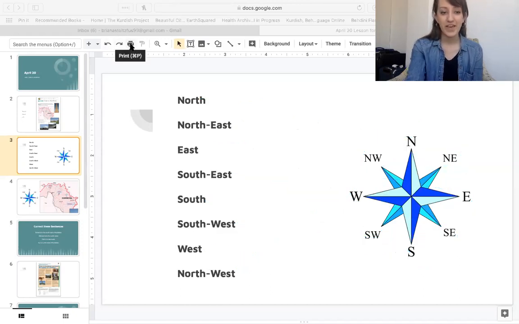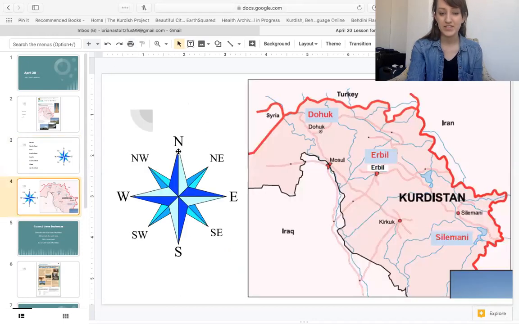Okay, let's look at our map again. This is our map. And you can see north points up to Turkey, south points down to Iraq, west points left to Syria, east points right to Iran. So I will ask and you answer. What is north of Kurdistan?